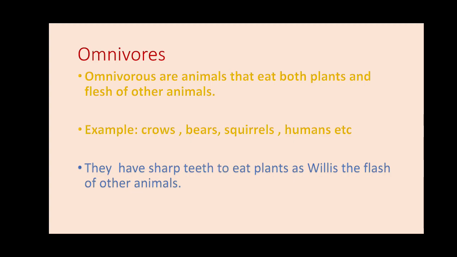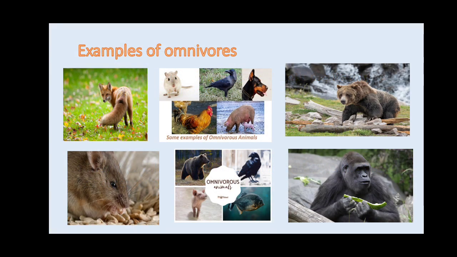Okay, now move to the examples of omnivores. You can see the fox, bear, and some kinds of birds. You can see the hen also eats grass as well as some worms, right? So that's what an omnivore is. And human beings are also omnivores, and the gorilla, and you can see some kinds of rats. These are the examples of omnivores.